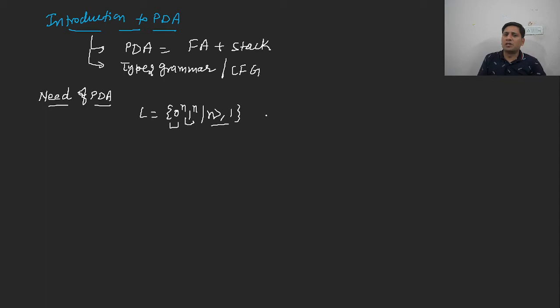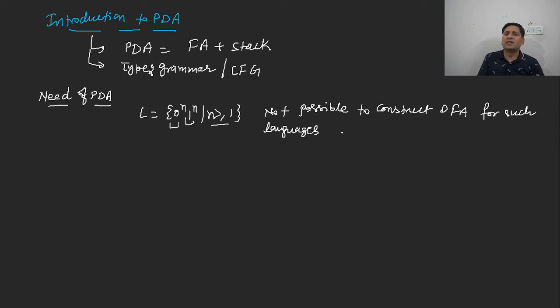So it is not possible to construct a DFA for such languages, because it requires infinitely many states.